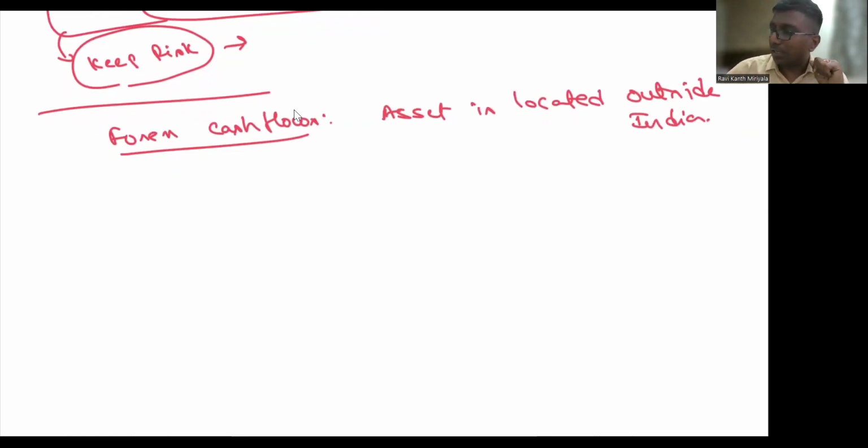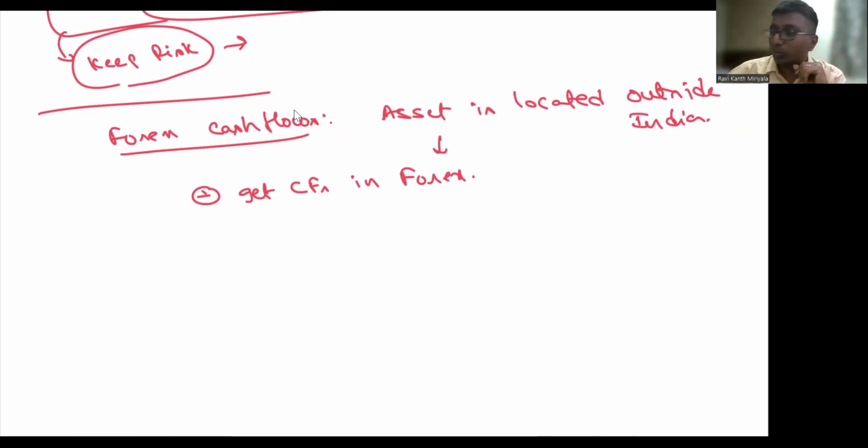First, you are supposed to get the cash flows. In which currency? You are supposed to get the cash flows in forex only, foreign currency. But then what are you supposed to do with the foreign currency? Your books are in India, so obviously the books must be in rupees only. Yes, exactly, sir, books are obviously in rupees.